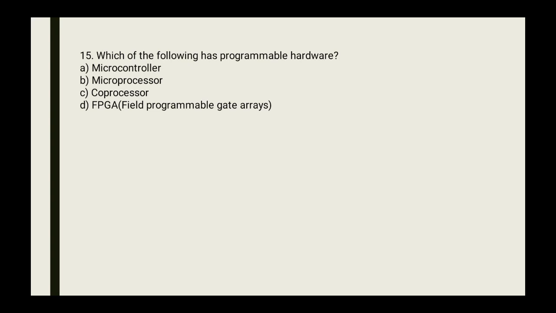Now last question, that is 15. Which of the following has programmable hardware? Options are A. Microcontroller, B. Microprocessor, C. Coprocessor, D. FPGA, that is Field Programmable Gate Array. So correct answer is D. FPGA, Field Programmable Gate Array.